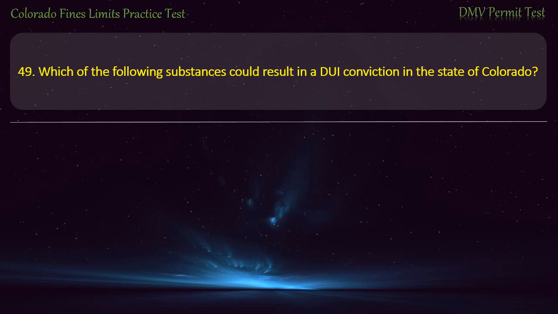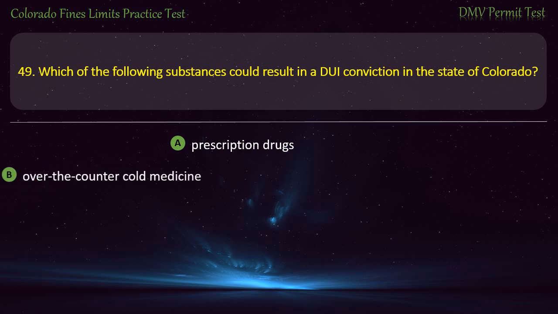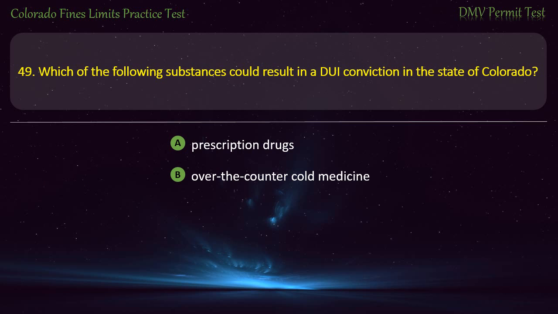Question 49. Which of the following substances could result in a DUI conviction in the state of Colorado? Prescription drugs. Over-the-counter cold medicine. Marijuana. All of these answers are correct. Answer. All of these answers are correct.